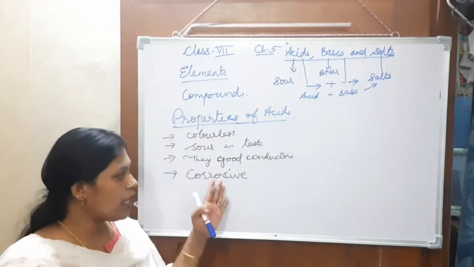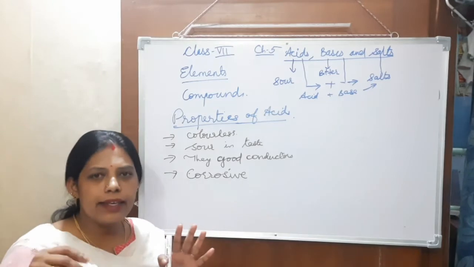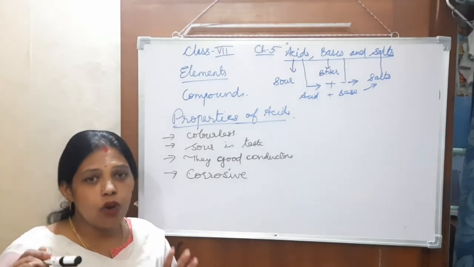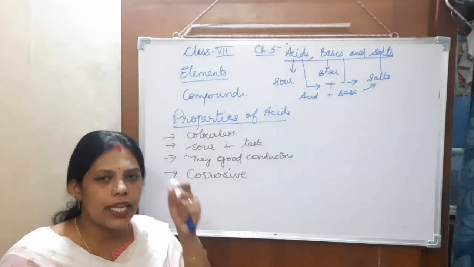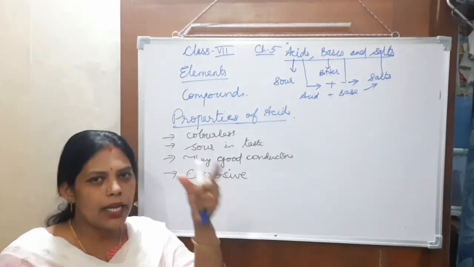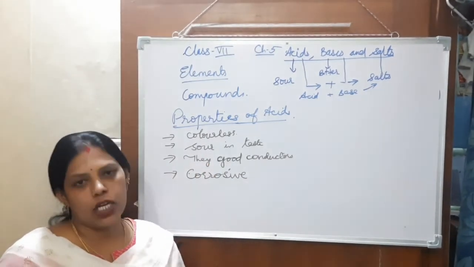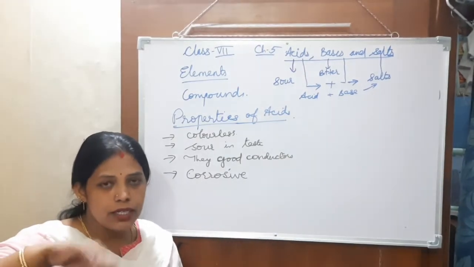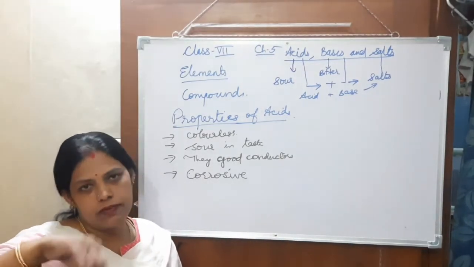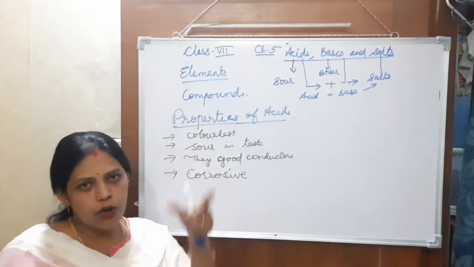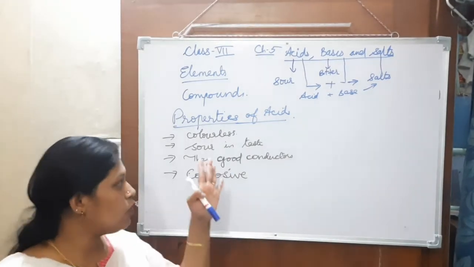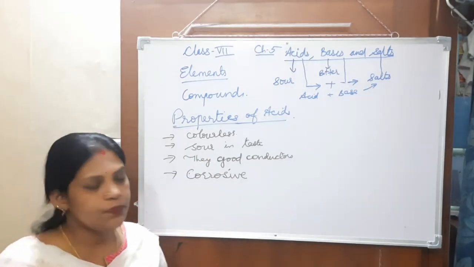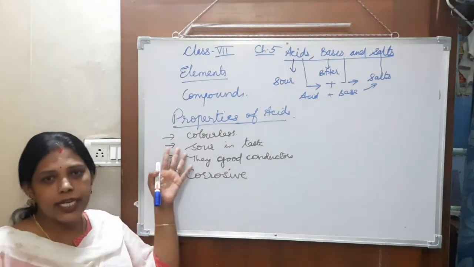So instead of adding water into the acid, what do we have to do? We have to add the acid into the water slowly and very carefully, drop by drop. At that time, the water should be continuously stirred well. This way we are diluting the acids. Okay. Understood the properties of acids.